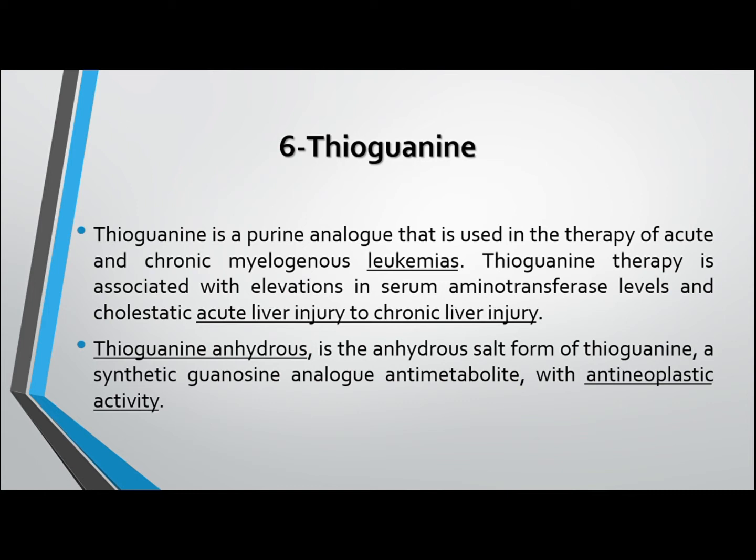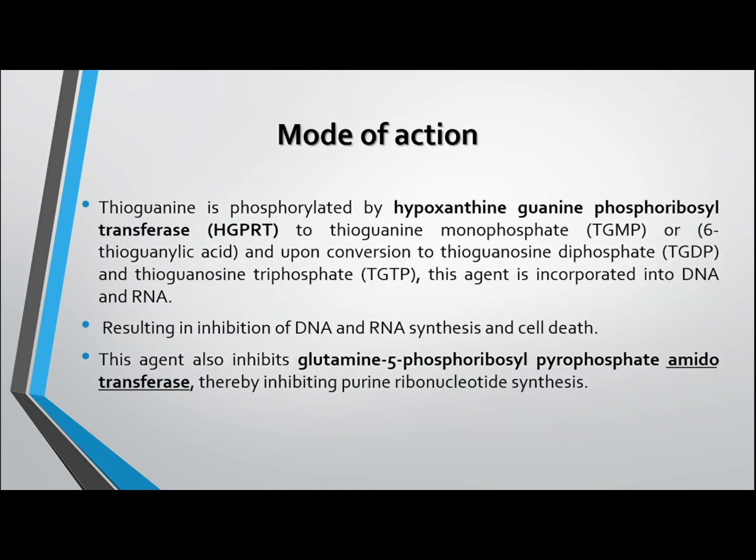6-thioguanine is used to treat leukemia and liver injuries. Anhydrous salt of thioguanine also has anti-neoplastic activity. Mode of action: thioguanine is phosphorylated into thioguanine monophosphate by the HGPRT enzyme.